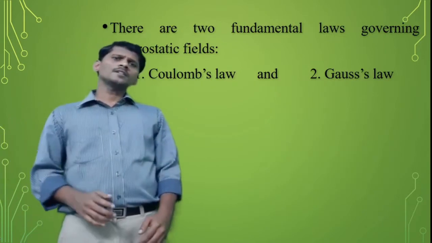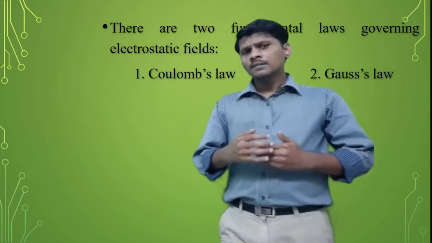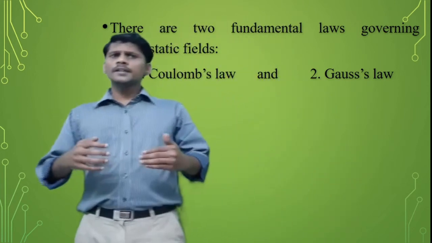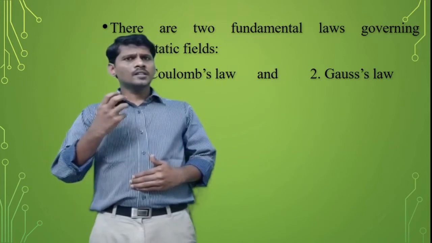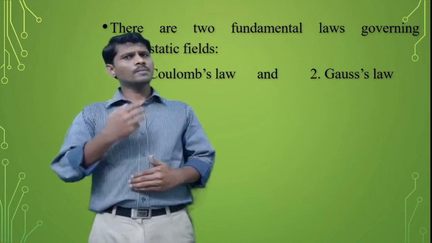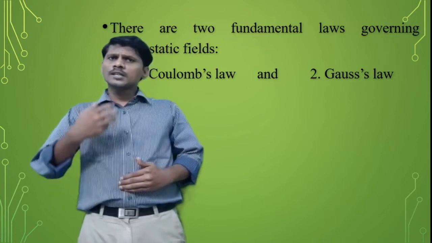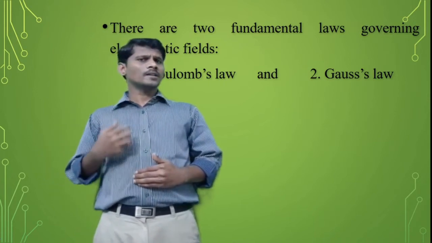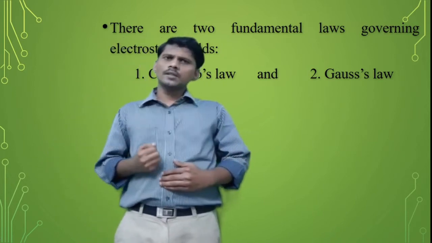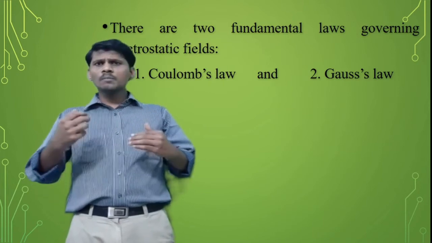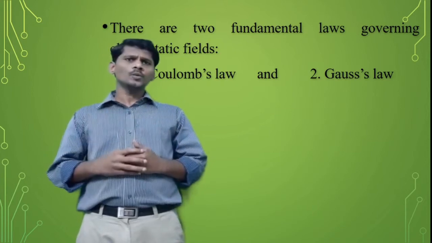In electrostatics, basically there are two fundamental laws, that are Coulomb's law and Gauss's law. So this is the introduction to electrostatics. What is electric field? Static charges create an electric field. And what is magnetic field? Moving charges create a magnetic field. And what is electromagnetic field? If the charges are accelerated, then it is known as an electromagnetic field. In electromagnetics, electric fields and magnetic fields are closely related to each other.